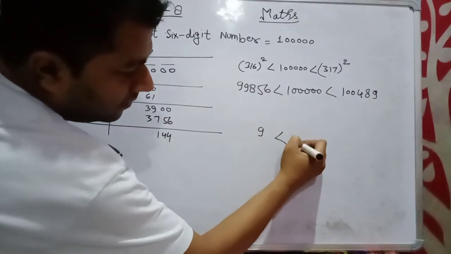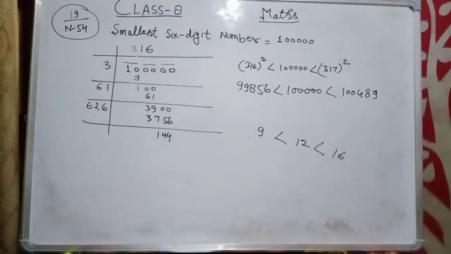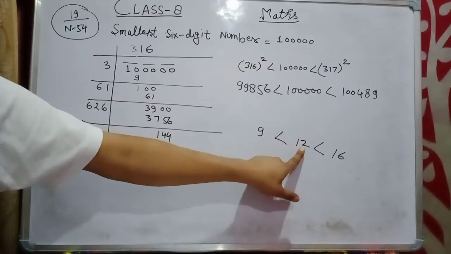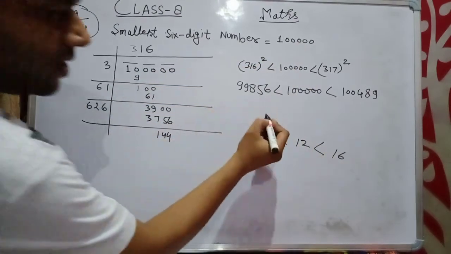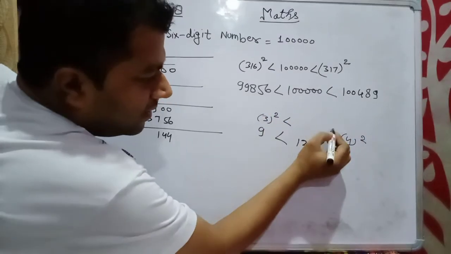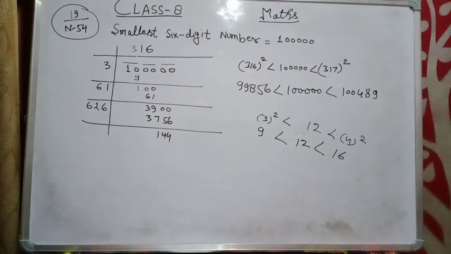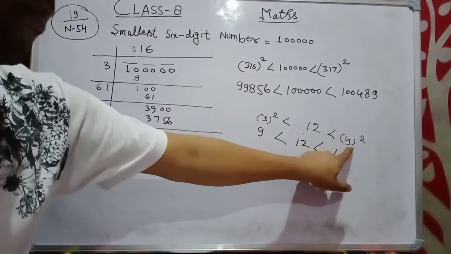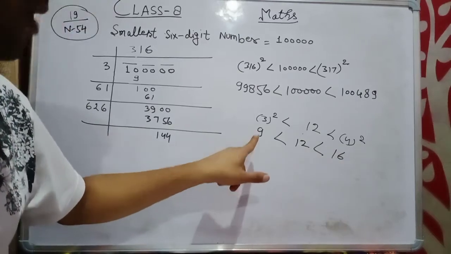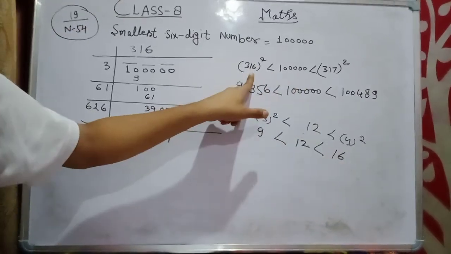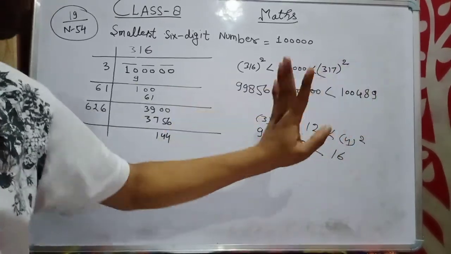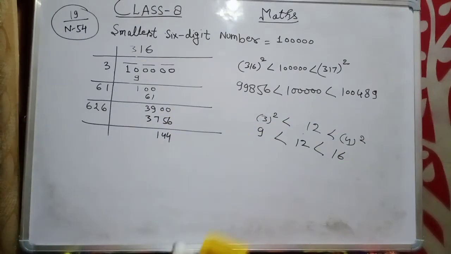After 9, the perfect square is 16, because 3 square is 9, 4 square is 16. I think it will be easy for you to understand. 12 belongs in between 9 and 16. In the same way, 316 square is this one, 1 lakh, and 317 square is this one. So this belongs in between.